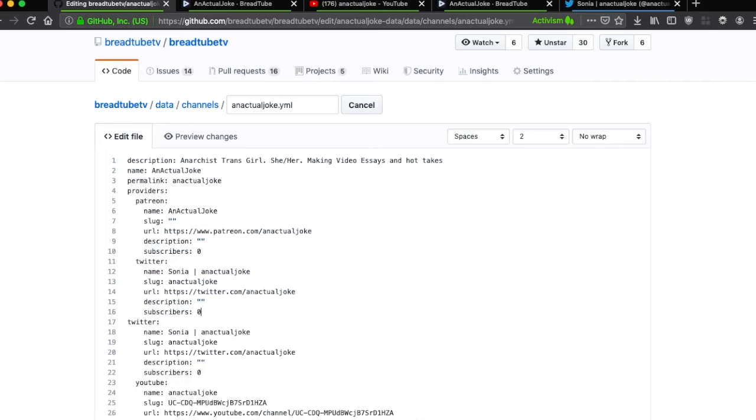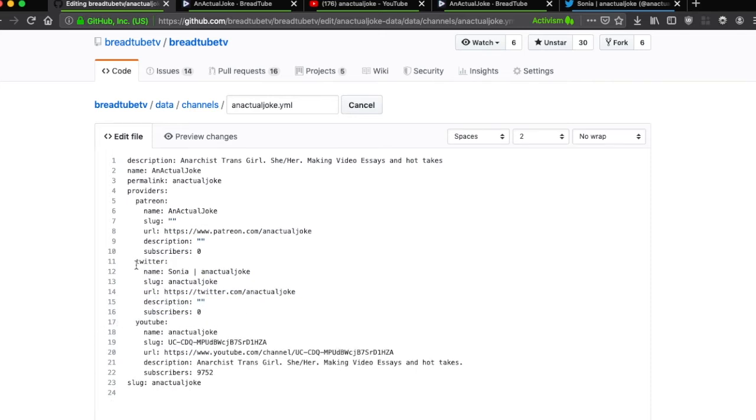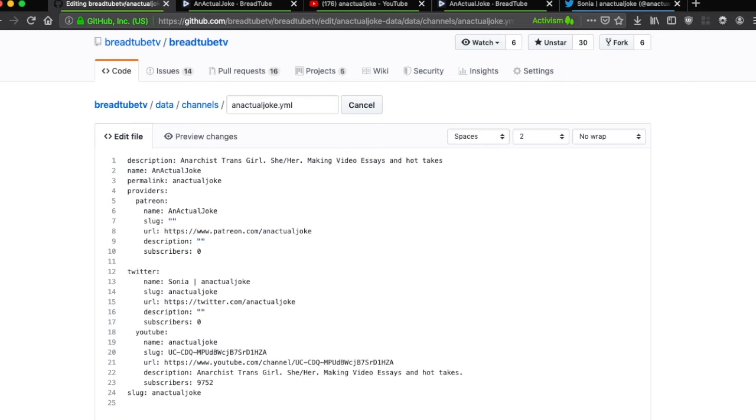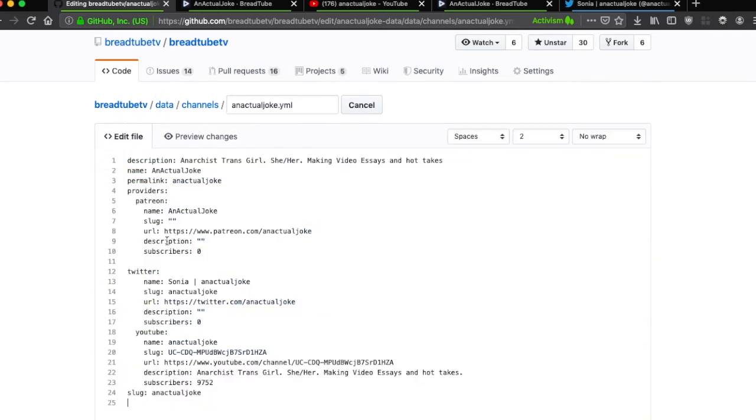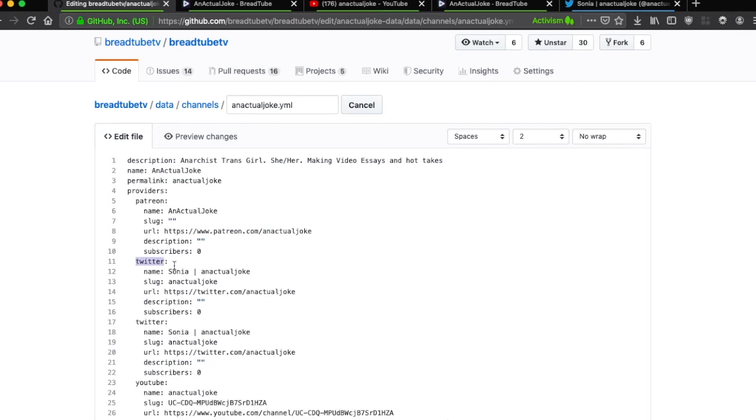Discord. Now, okay, so this indentation is important. So the fact that that went back, you should actually be able to see if you go to preview changes that changed. We don't want that. So make that 2 again. And here we're going to put Discord.